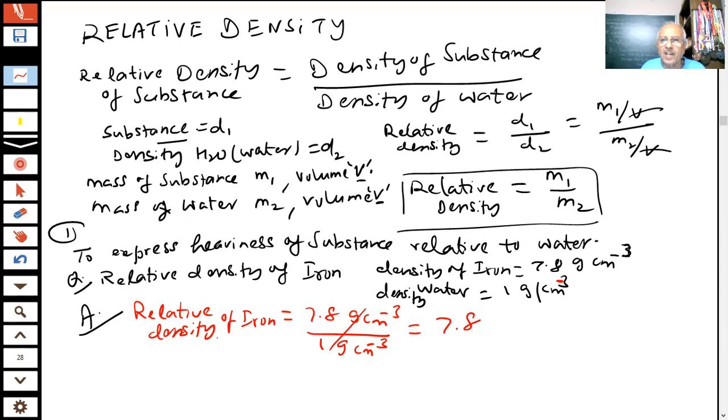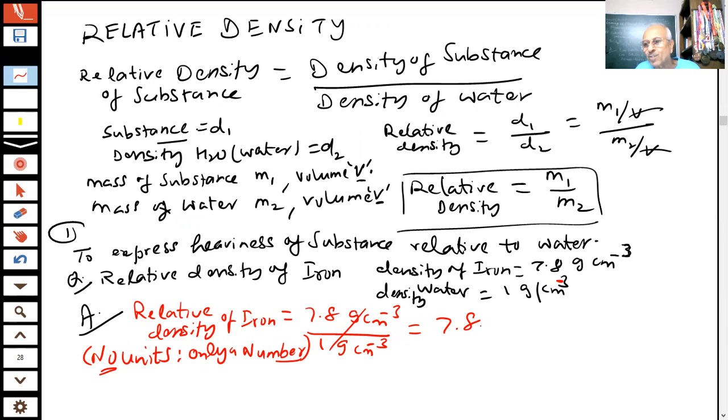7.8. So relative density is the ratio of the density of the substance divided by the density of the water. It has no units, because it is a ratio of the two densities. It is only a number. Important point to note down: it has no unit, because it is a ratio of the density of the substance divided by the density of the water.